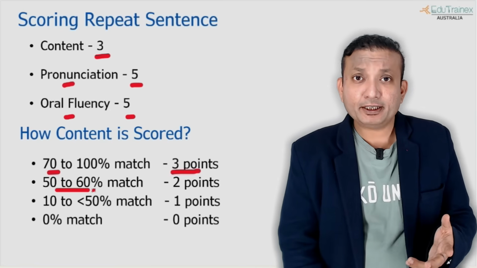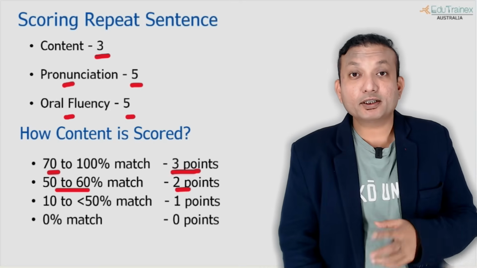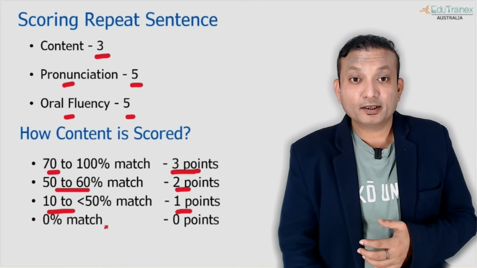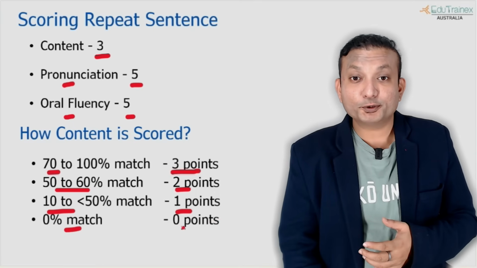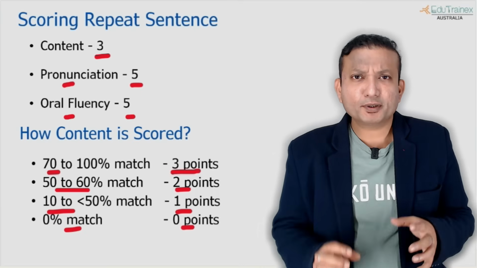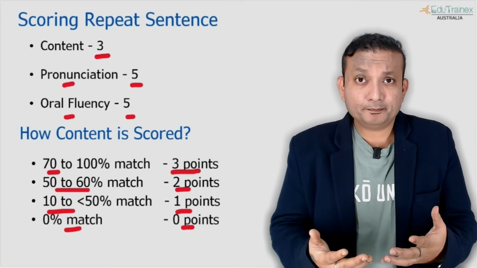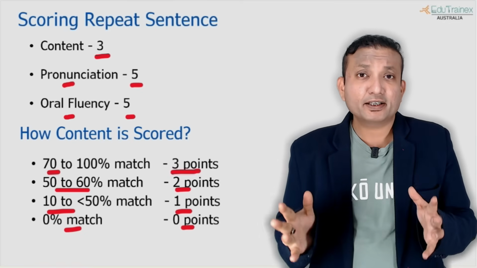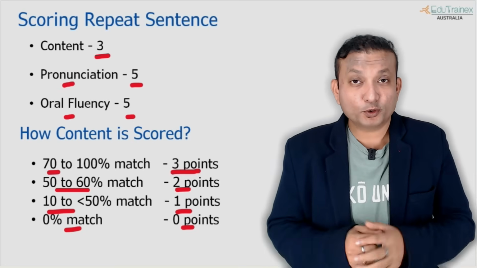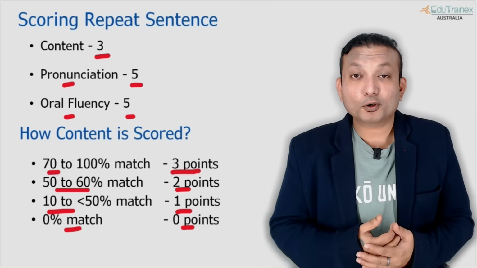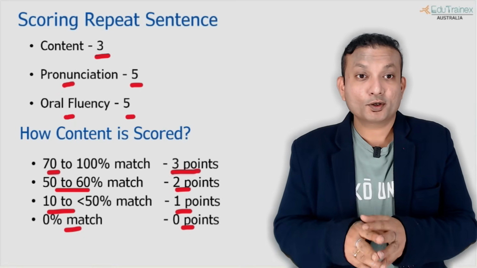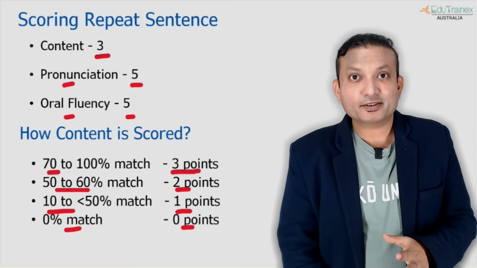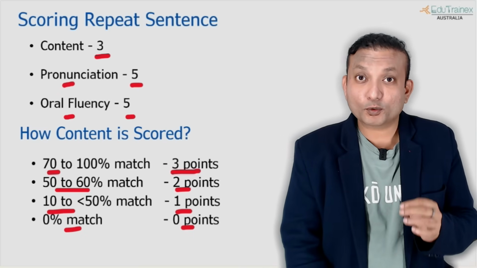Even if you manage to speak 50% but less than 60%, you still get 2 points for content. And if you are in this range, 10 to 50%, then you still get 1 point. Whereas if you don't say anything, of course, you will get 0 points. Or even if you say the minimum number of words, which is less than the amount that the AI requires to calculate the scores, you will not get any scores. So for example, if it is an 11 or 12 word sentence and you are just saying 2 words, then it is not giving you enough content for the AI to give you some scores. So we will also show you how to beat that as well, if you just remember, in the worst case scenario, a little bit of what was said.